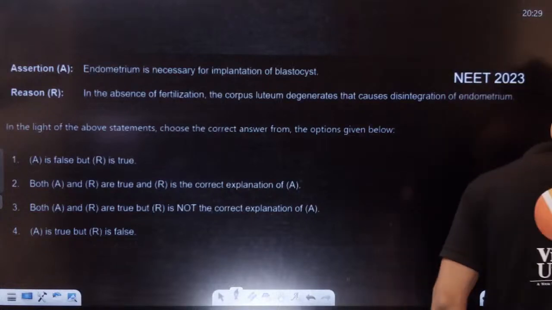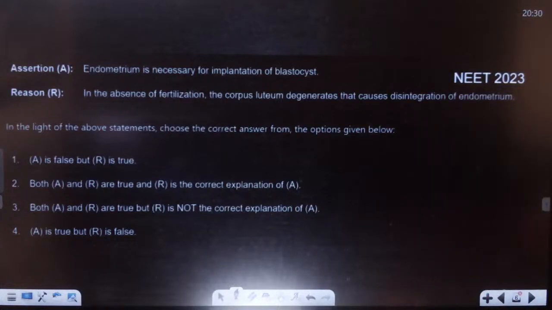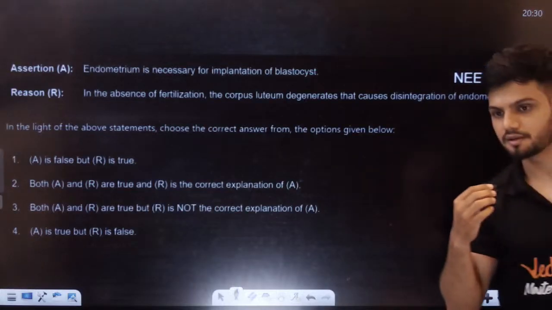Here's the question, start solving. Students, start solving the question, all of you. Done, students? Done?